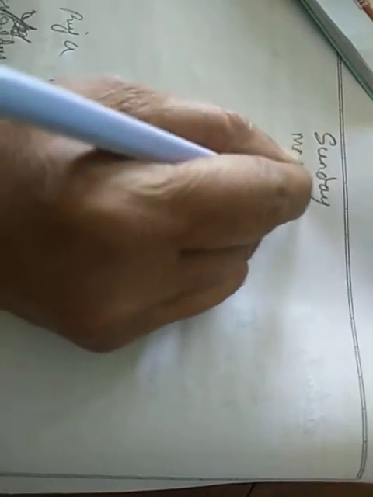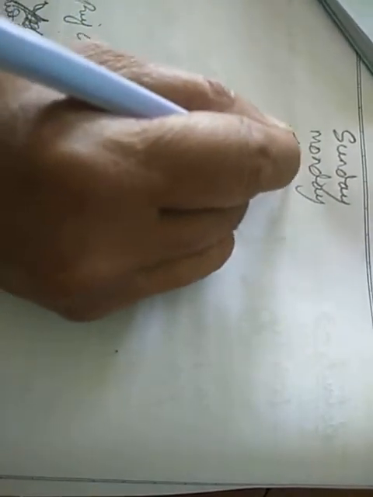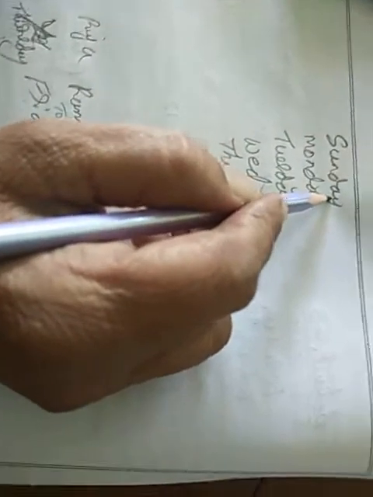I will write here: Sunday, Monday, Tuesday, Wednesday, Thursday, Friday, Saturday. See the question here. If yesterday was Sunday, today is what? Yesterday is Sunday, so today is Monday. If today is Friday, tomorrow will be Saturday.